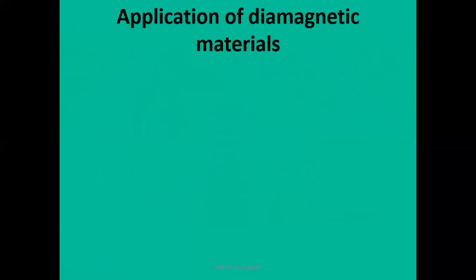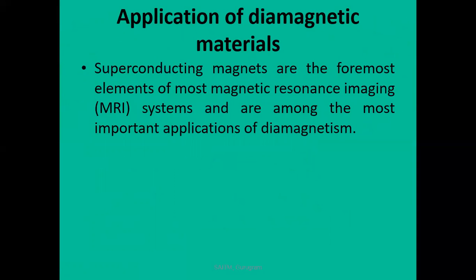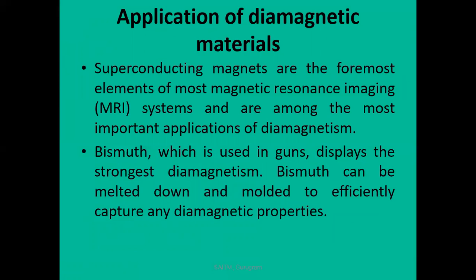Now, what are the applications of diamagnetic materials? First, superconducting magnets are the foremost elements of most magnetic resonance imaging. This means MRI systems contain magnetic materials and are among the most important applications of diamagnetism. Diamagnetic materials are mostly used in MRI, magnetic resonance imaging systems. Second is bismuth, which displays the strongest diamagnetism. Bismuth can be melted down and molded to efficiently capture any diamagnetic properties.